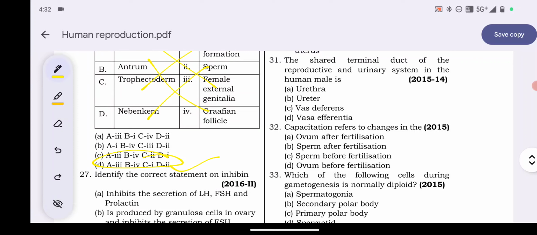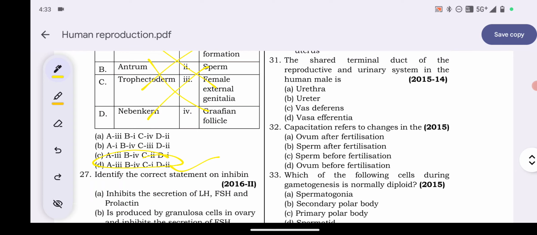See the explanation, important explanation. Nebenkern sheath is a spiral sheath of the mitochondria that surrounds the axoneme. It is a sheath-like structure, a spiral sheath present in the mitochondria that surrounds the axoneme. Trophectoderm is a layer of cells that form the placenta, contact between the mother and the baby. And the external genitalia of the female includes the mons pubis, the labia majora and the labia minora and the hymen.